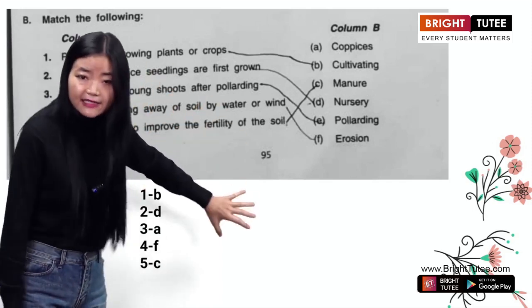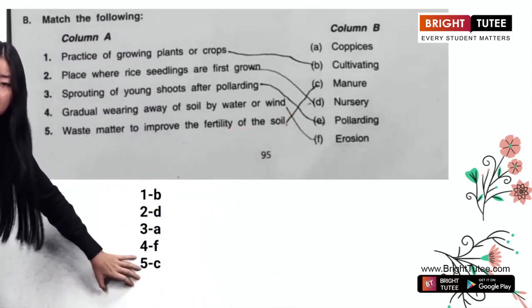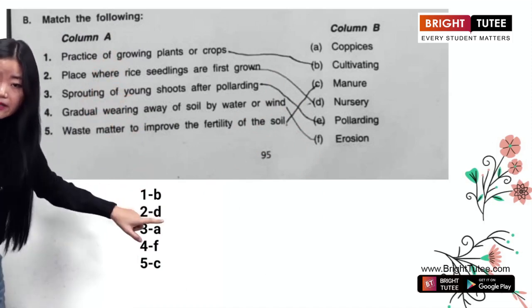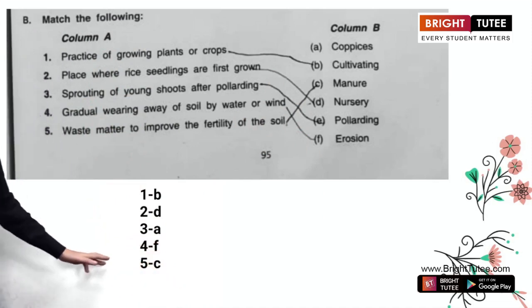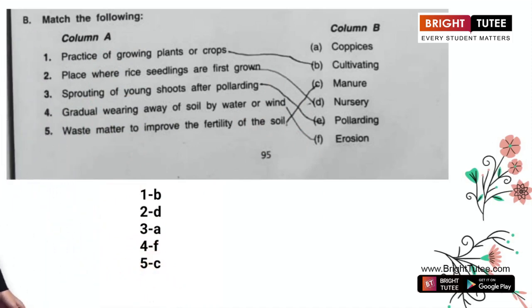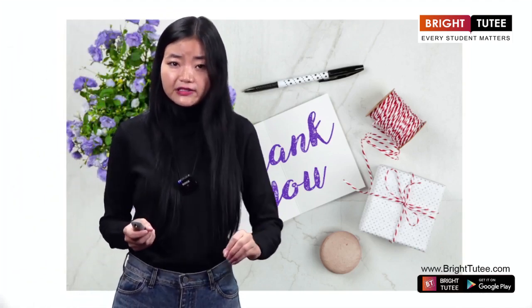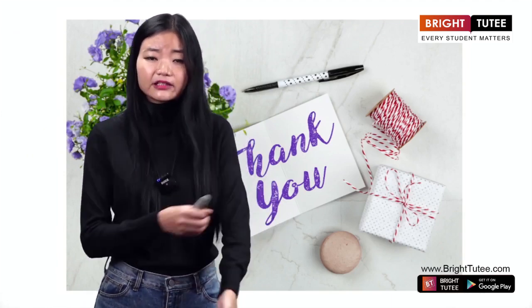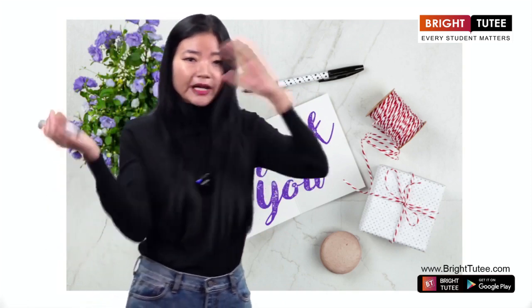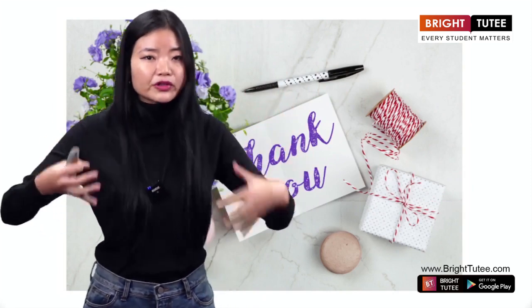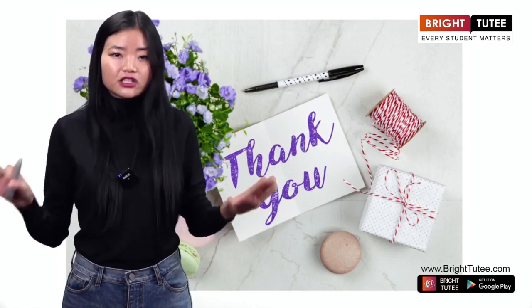This is there in your textbook. So I want all of you to turn to your textbook and refer to this answer. Clear? I repeat again, 1 is P, 2 is D, 3 is A, 4 is F, 5 is C. Clear? Okay. And the rest of the exercise, I want all of you to write down in your social science notebook by yourself, because I've already explained and the points are already covered. So when you're making notes, you can go back to the previous points, and that is how you can come up with your own notes. Clear, everyone? Okay, so with this, we have come to the end of this chapter.